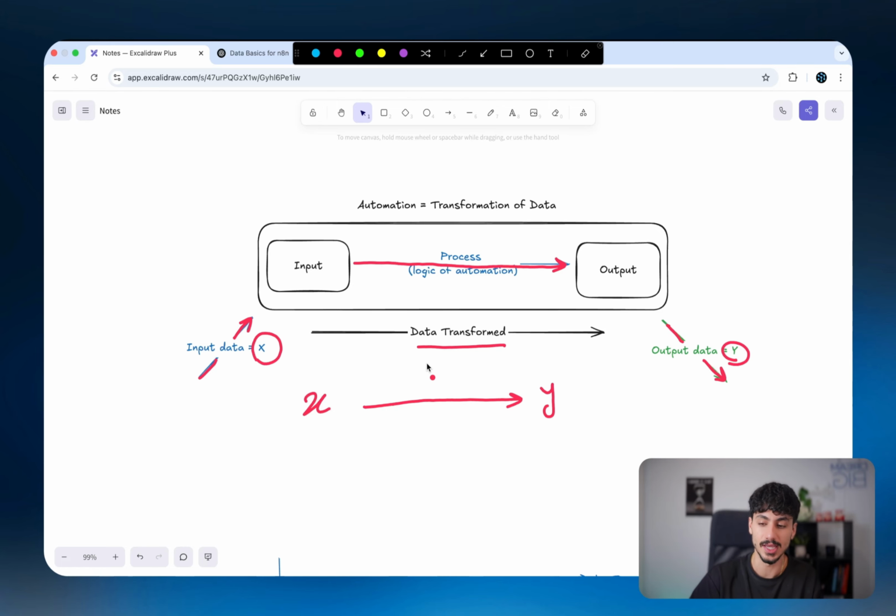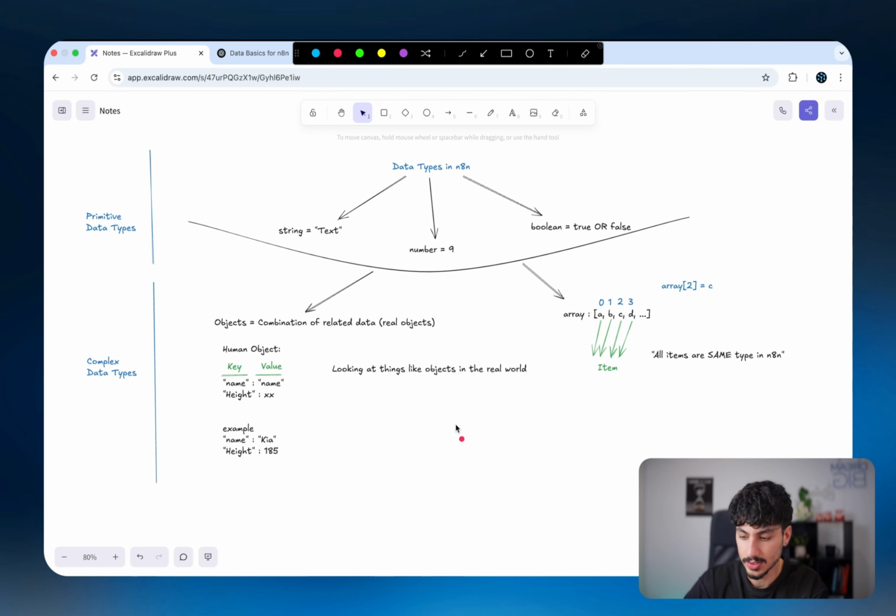And so with that being said, it's obviously very important for you to understand how to handle data if you want to build successful automations in any platform, especially N8N. And so just in case you don't know anything about different data types and you don't know anything about JavaScript, I want to quickly explain what you need to know when it comes to data inside N8N. So generally, there's 5 types of data that you will see inside N8N.